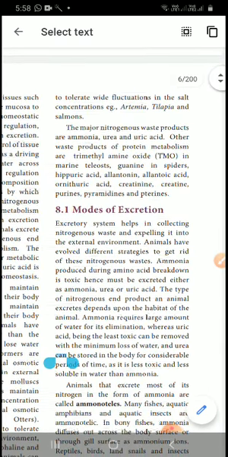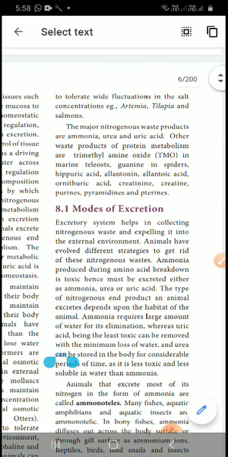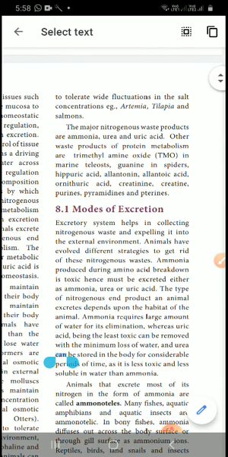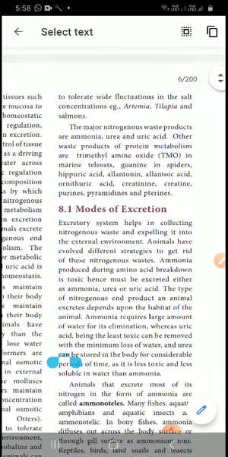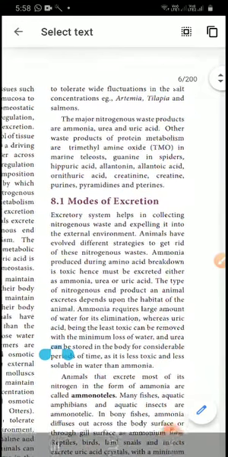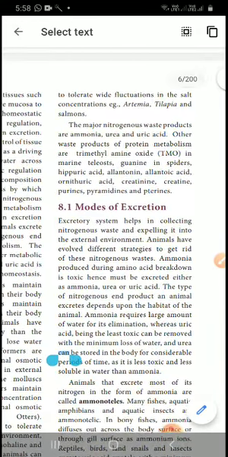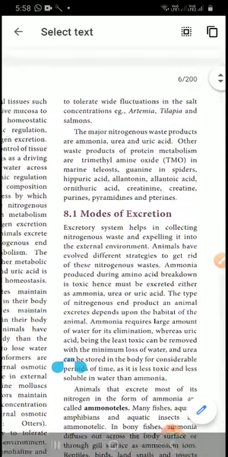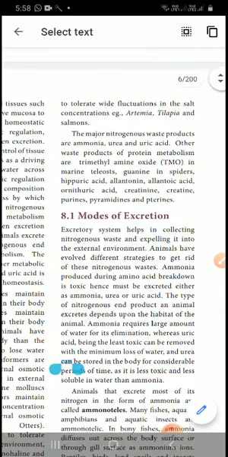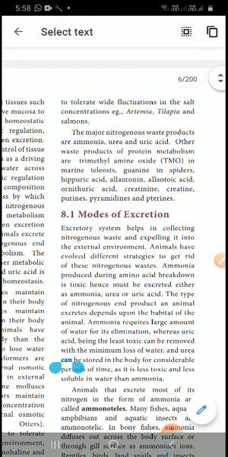Seawater fishes. Artemia, tilapia. Freshwater fishes also we can call as not seawater fishes. Ponds and such places have them. The major nitrogenous waste product is ammonia. Mostly the waste product is ammonia only, and after ammonia, next are urea and uric acid. We have urea.